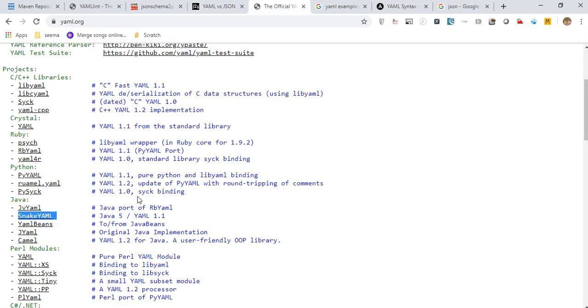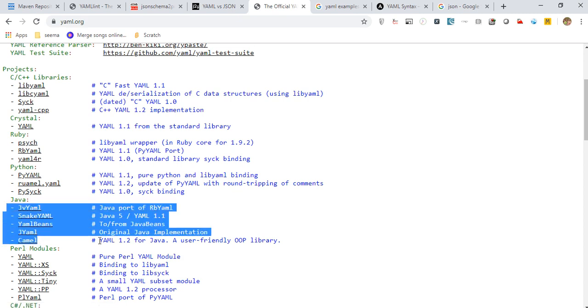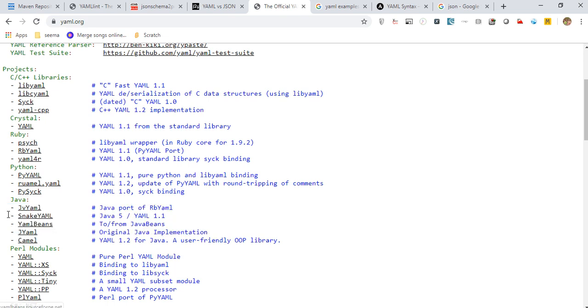This is the official YAML website. We can see there are a lot of libraries in the market which help us to read and parse YAML. Out of them, I recommend you go for SnakeYAML. It is well tested and has been used for many years. I'm a big fan of SnakeYAML. We'll see some examples on SnakeYAML and some on Jackson. Jackson is not written here, but Jackson also gives support for YAML parsing.